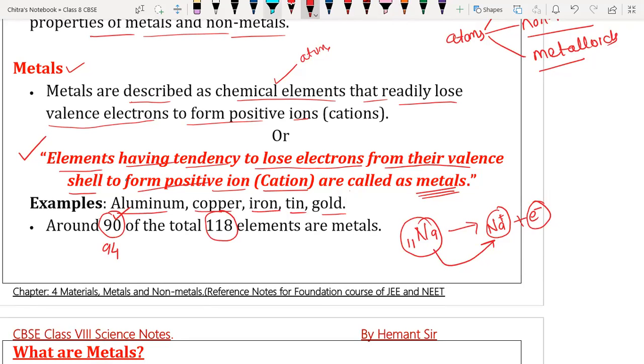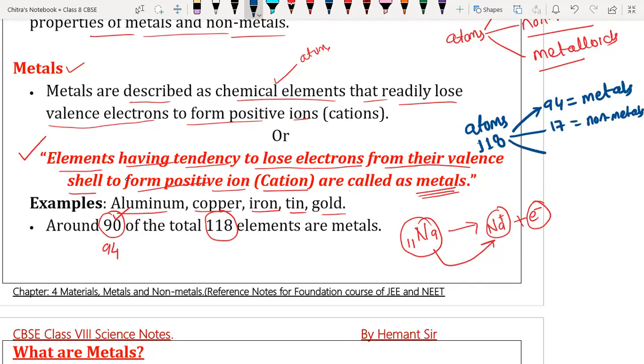How many atoms or elements do we have? 118. Out of which 94 are metals, 17 are non-metals, and 7 are metalloids.